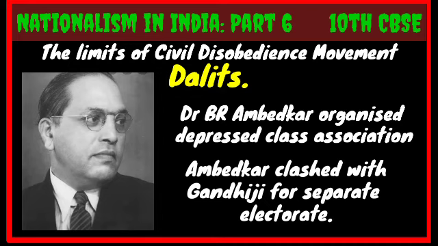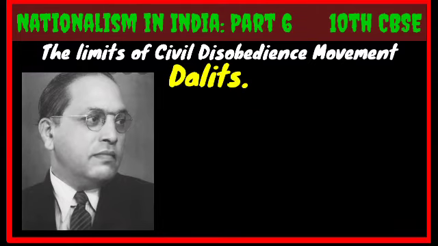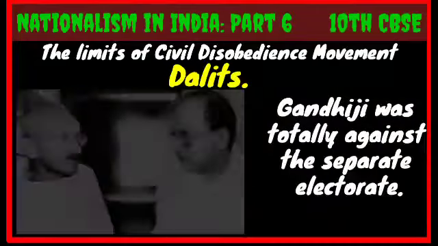That was separate electorate. Even today we have SC/ST reserved constituencies, but those constituencies include all the castes and religious people. But here B.R. Ambedkar and others demanded a constituency that consists only of Dalits. But Gandhiji opposed this idea. When the British government allowed the demands of Ambedkar, that is separate electorate for Dalits, Gandhiji began fasting until death. Because Gandhiji was totally against the separate electorate.